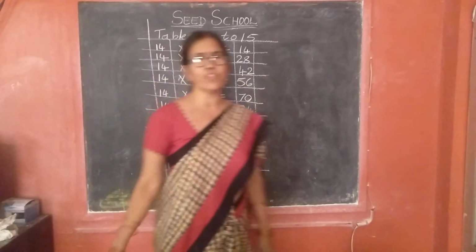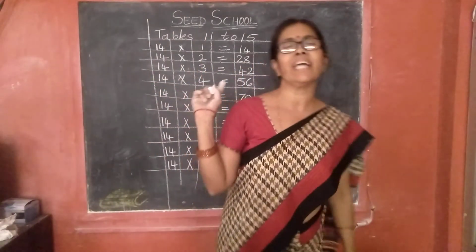Yes, children, you have to copy this table with neat handwriting.